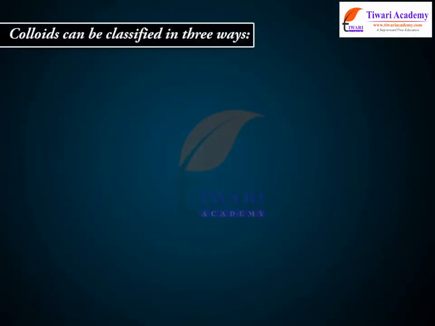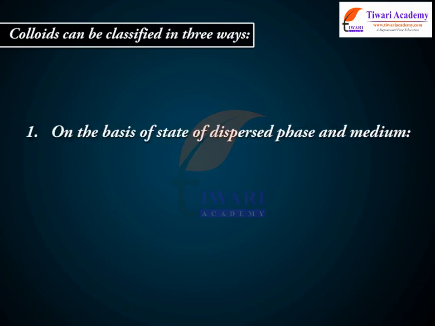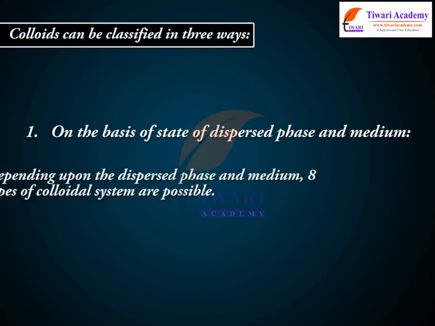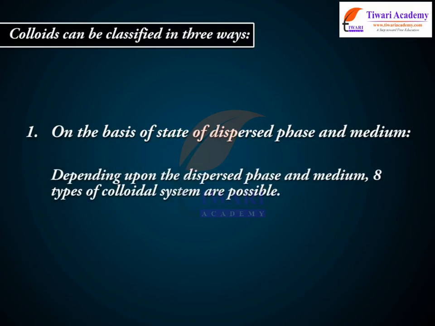Colloids can be classified in three ways. 1. On the basis of the state of the dispersed phase and medium. Depending upon the dispersed phase and medium, 8 types of colloidal systems are possible.